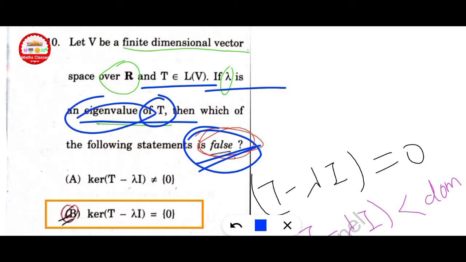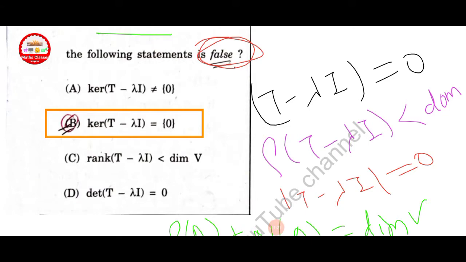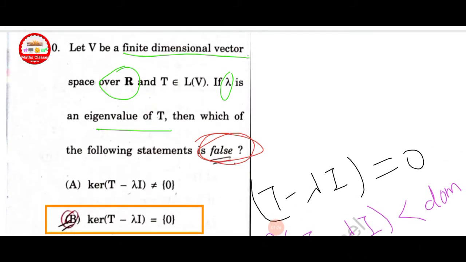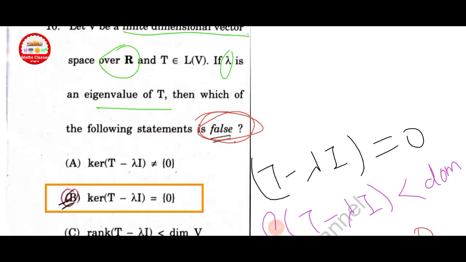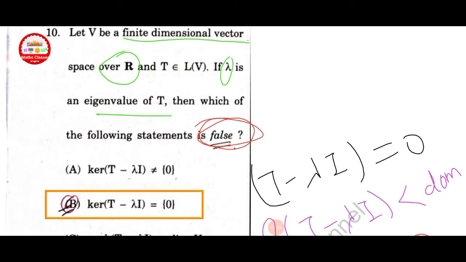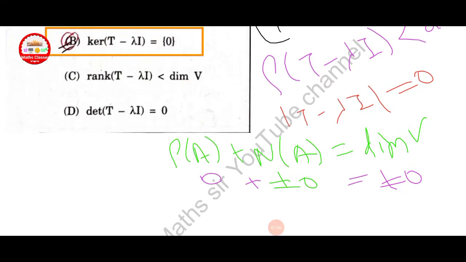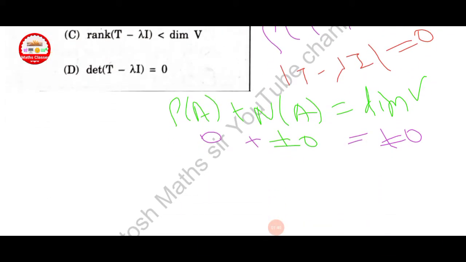If lambda is an eigenvalue, then characteristic polynomial equal to 0 and rank of T minus lambda is less than dimension of domain, and determinant also equal to 0 because lambda is an eigenvalue of T. Determinant equal to 0. By rank nullity theorem, rank of A plus nullity of A is equal to dimension of V.